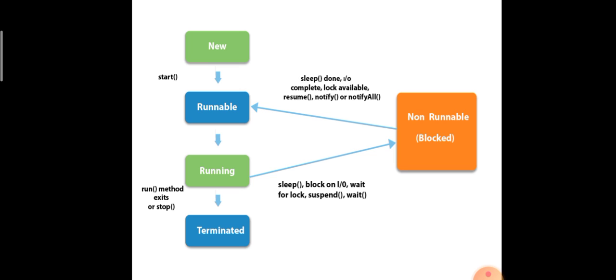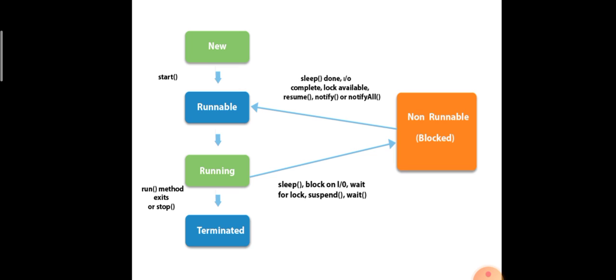The third state is running. Running state means a thread is currently executing. That is, the thread is executing the statements present in the run method. The run method is available in all thread classes. If you create a thread and start it, the thread moves to that method and executes the statements in it.